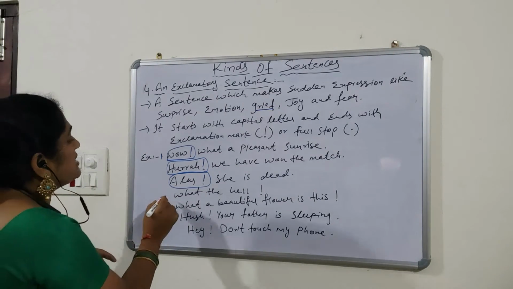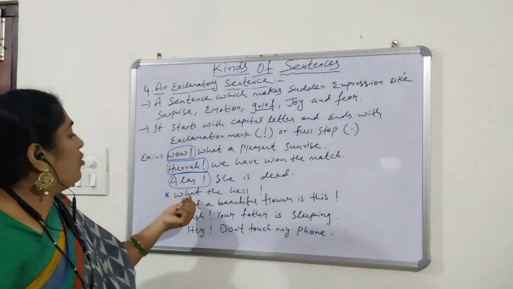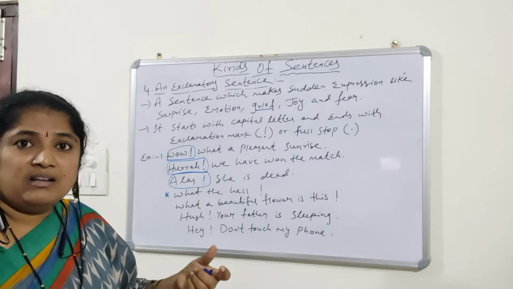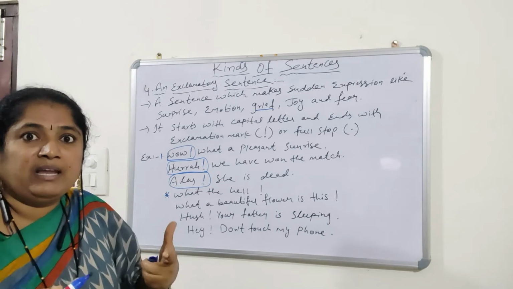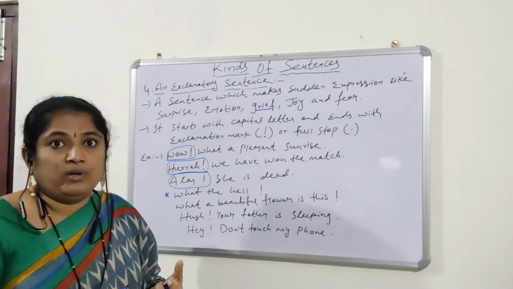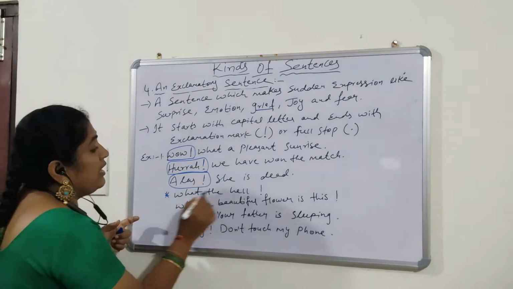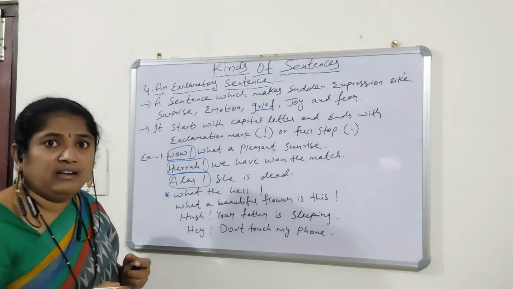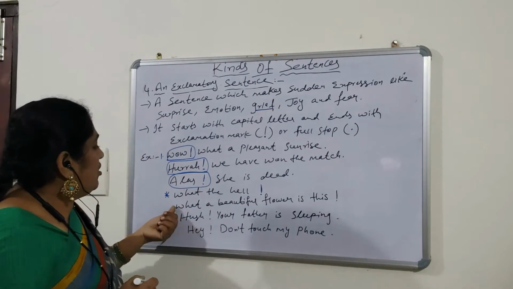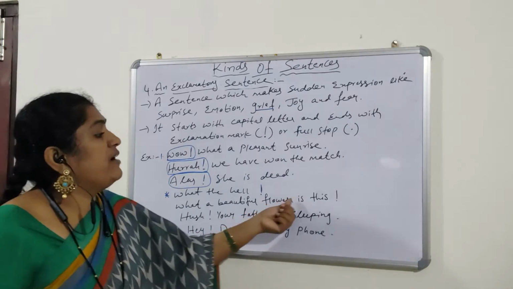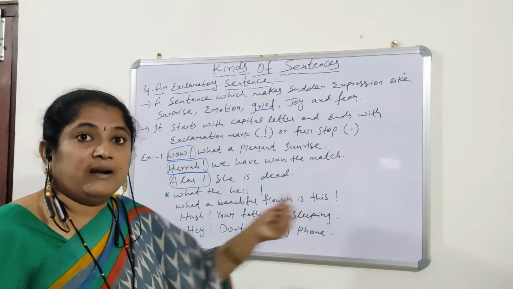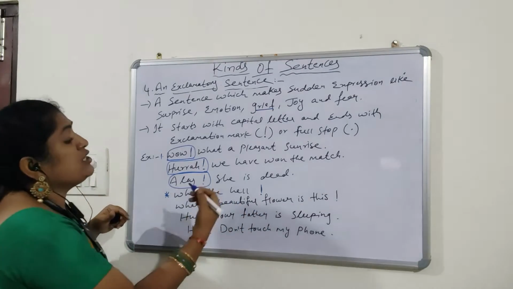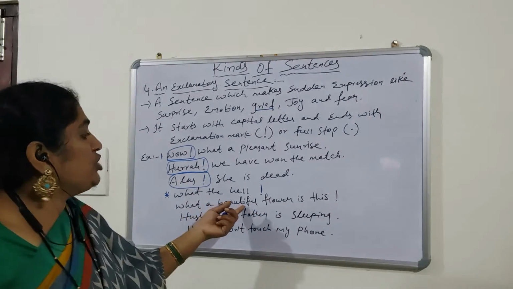Now, the next example is what here? "What the hell?" We'll shout in a very angry mood. That's why I kept the exclamation mark in the last. Next, "What a beautiful flower this is!" Here also this is a sentence of happiness, emotion.